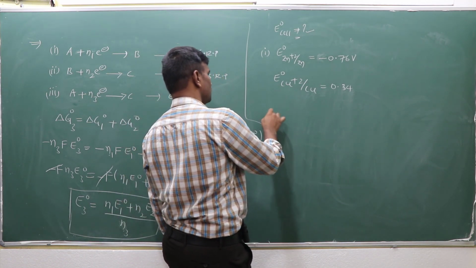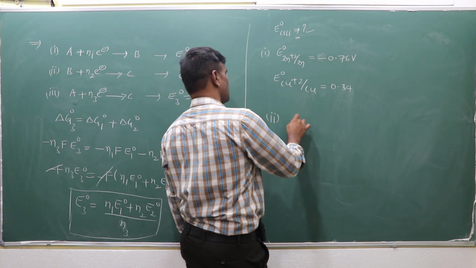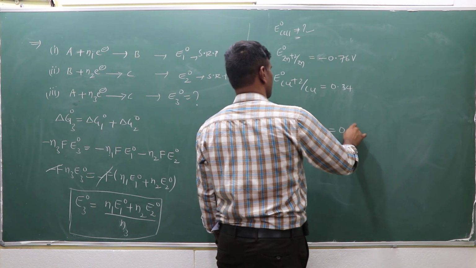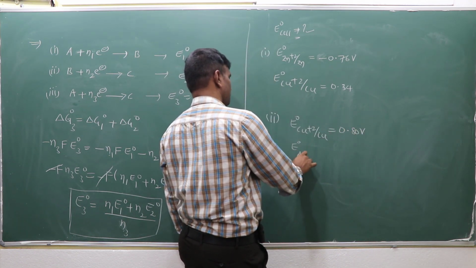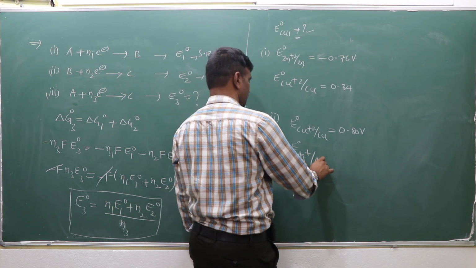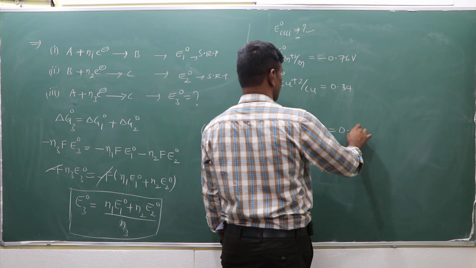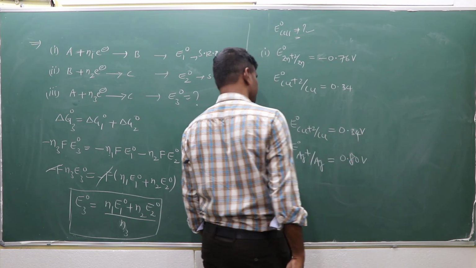For the second one, suppose it is mentioned that copper is 0.34 and silver is 0.80 volts.